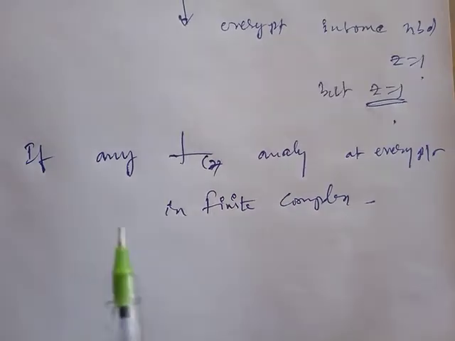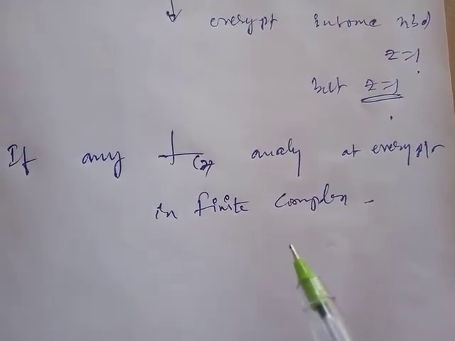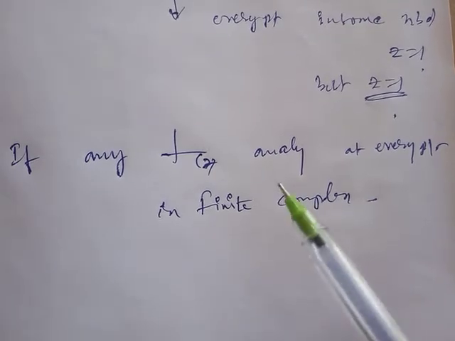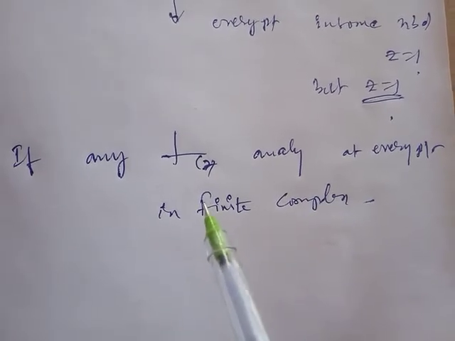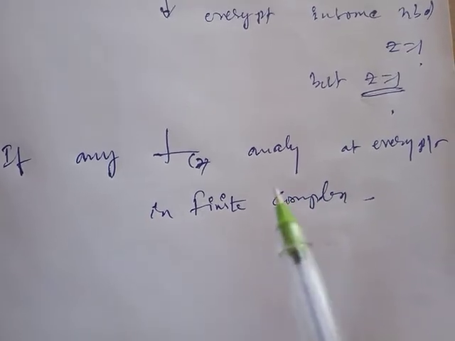So an entire function means the function f of z is analytic at every point in the finite complex plane. If the function is analytic at every point in the finite complex plane, then we call the given function an entire function.